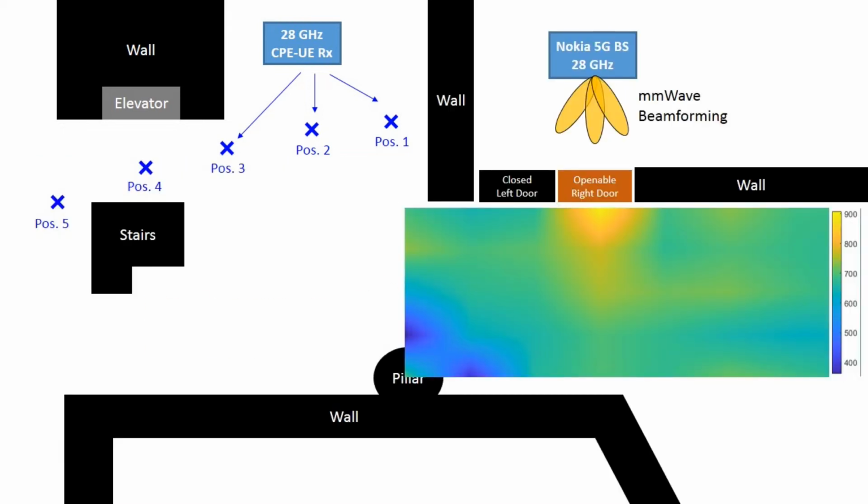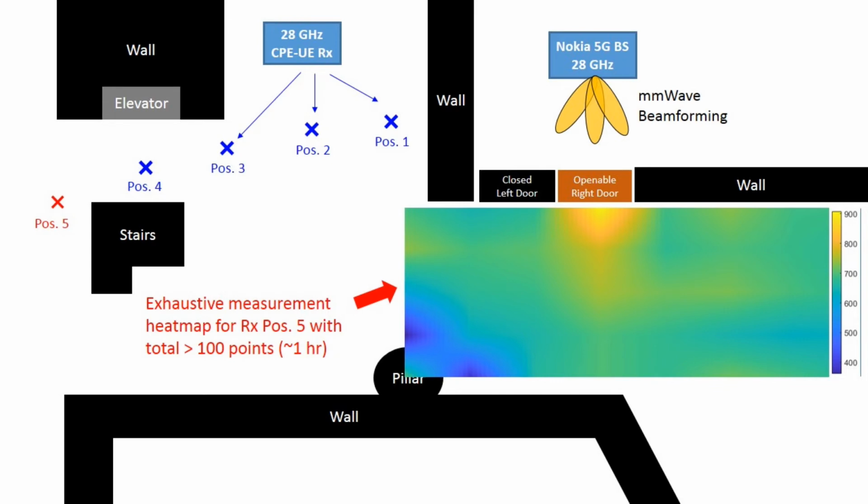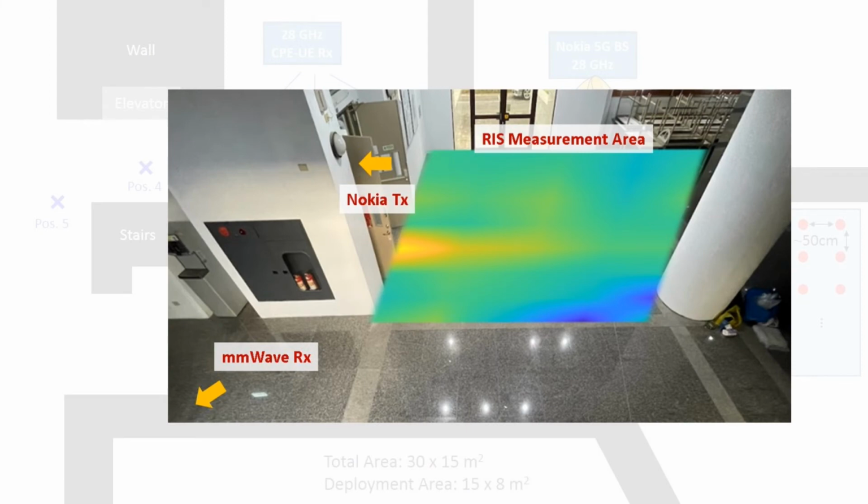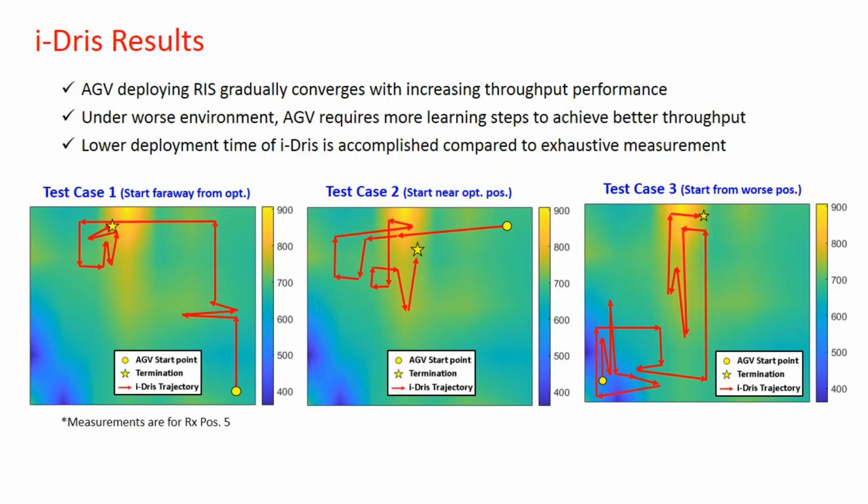This is the heat map result of exhaustive measurement in terms of deployment throughput at the receiver point 5. Notice that it takes around 1 hour to collect more than 100 test points. For our i-Dris system, AGV equipped with RIS converges with increasing throughput. Under harsh start point in test case 3, AGV requires much more learning steps to achieve better performance. Compared to exhaustive baseline, considerably lower deployment time of i-Dris is accomplished.